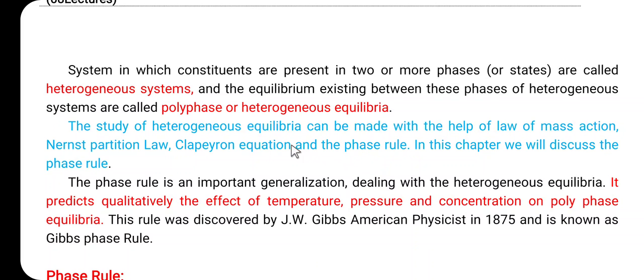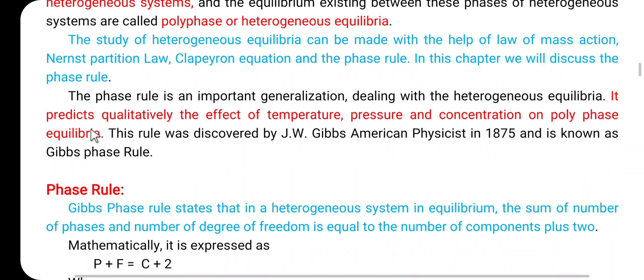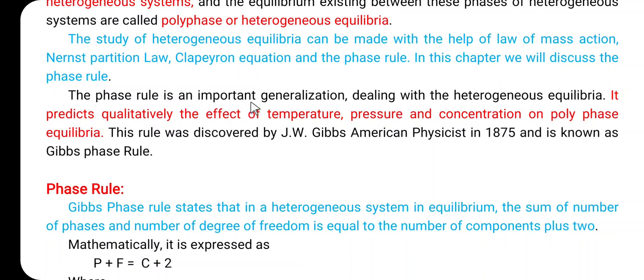So here friends, just to study the heterogeneous equilibria. Heterogeneous equilibria can be studied with the help of the law of mass action, Nernst partition law, Clapeyron equation and the phase rule. In this chapter, we are going to discuss the phase rule. So here the phase rule is an important generalization dealing with the heterogeneous equilibria. And here the phase rule predicts qualitatively the effect of temperature, pressure and concentration on polyphase equilibria.